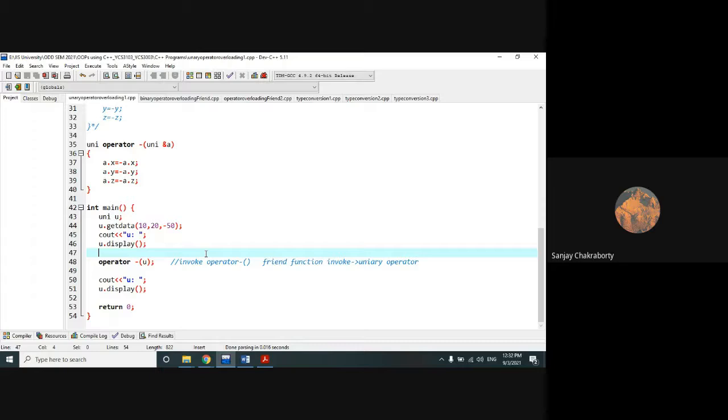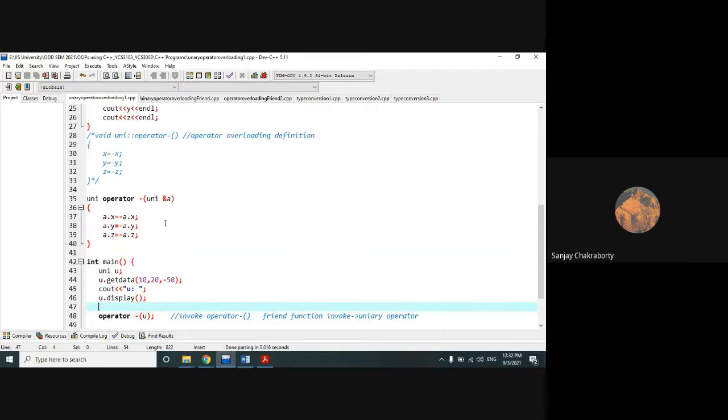If you search for more programs on binary operators, instead of plus you will get binary operator overloading applicable on star, meaning multiplication, and on slash, meaning the division operator. In a similar way, for the unary operator I have already shown minus, but it can also be applicable for the increment and decrement operations, plus plus and minus minus.